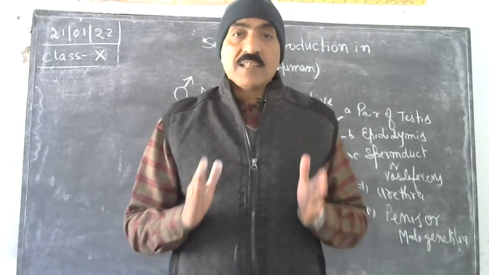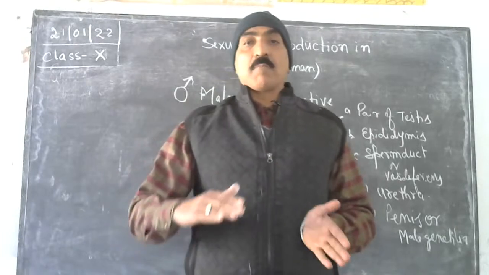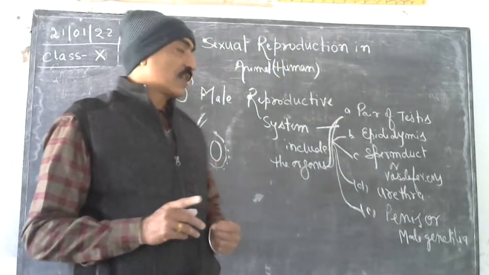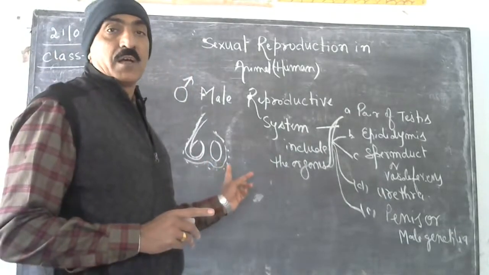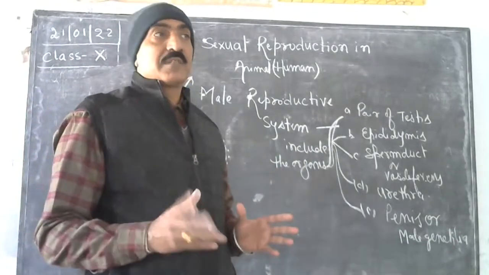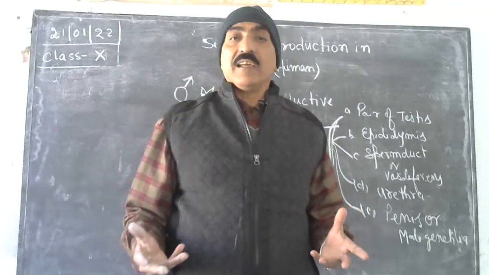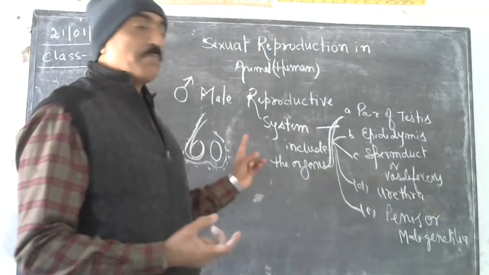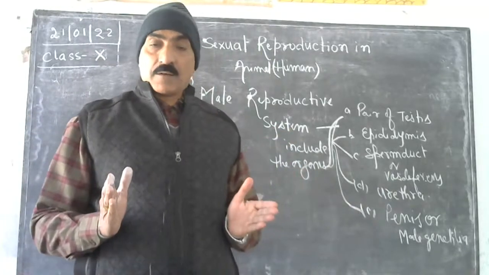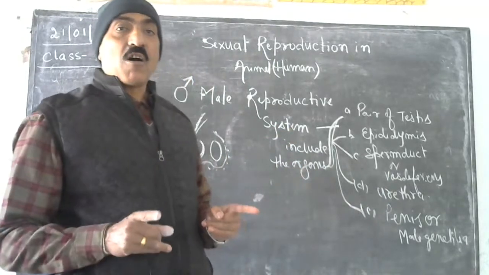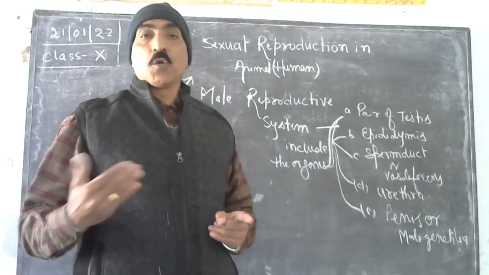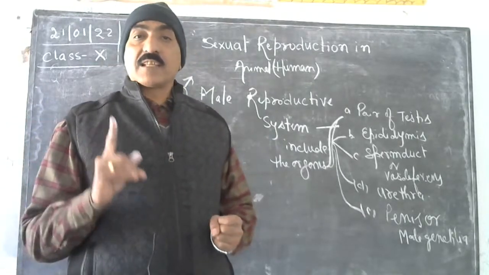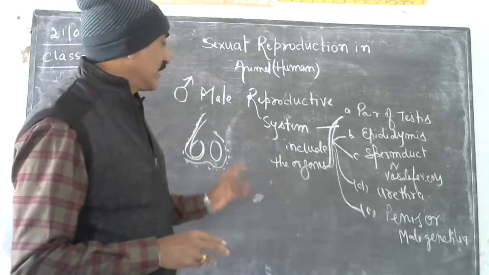And so this temperature is attained or maintained by the special structure in the male reproductive system, and that is called scrotum. The nature of the scrotum is erectile, so by contracting and expanding, this maintains the temperature. Clear? So the temperature at which sperm is produced is 2 to 3 degrees Celsius lesser, and that is maintained by the scrotum.